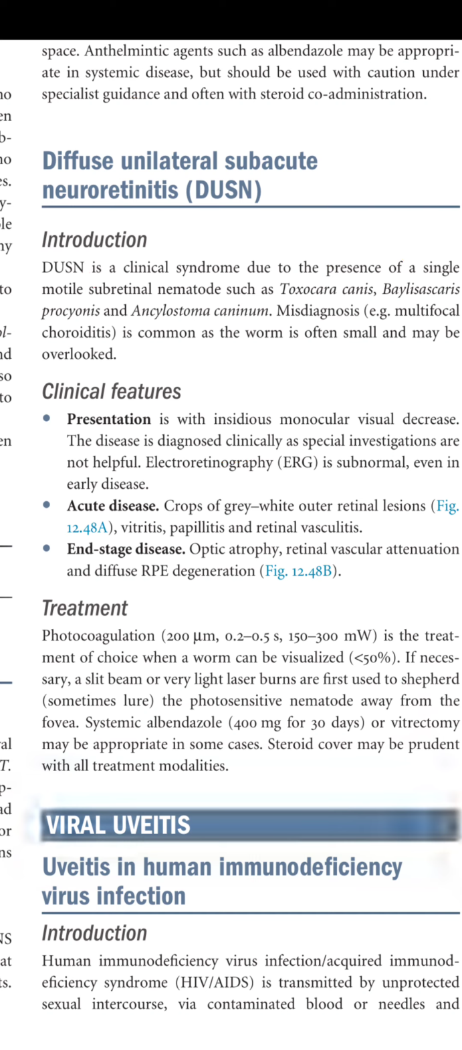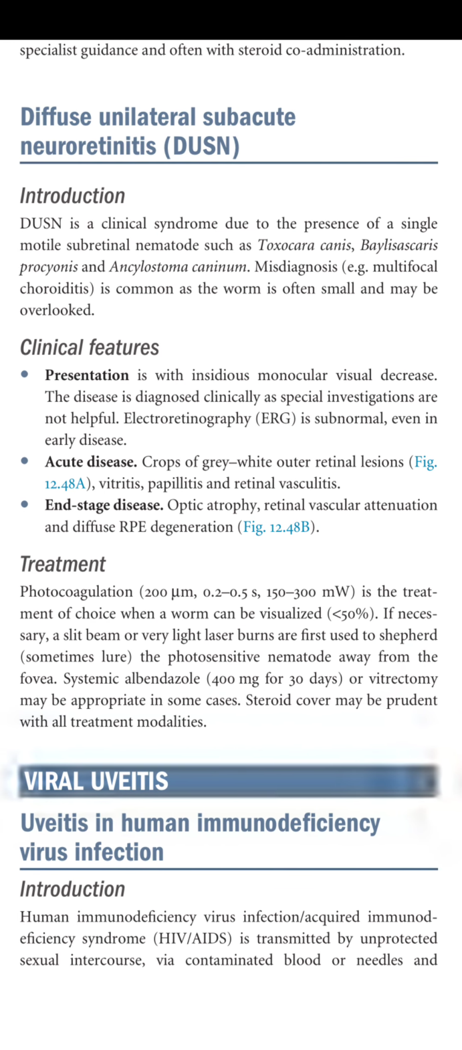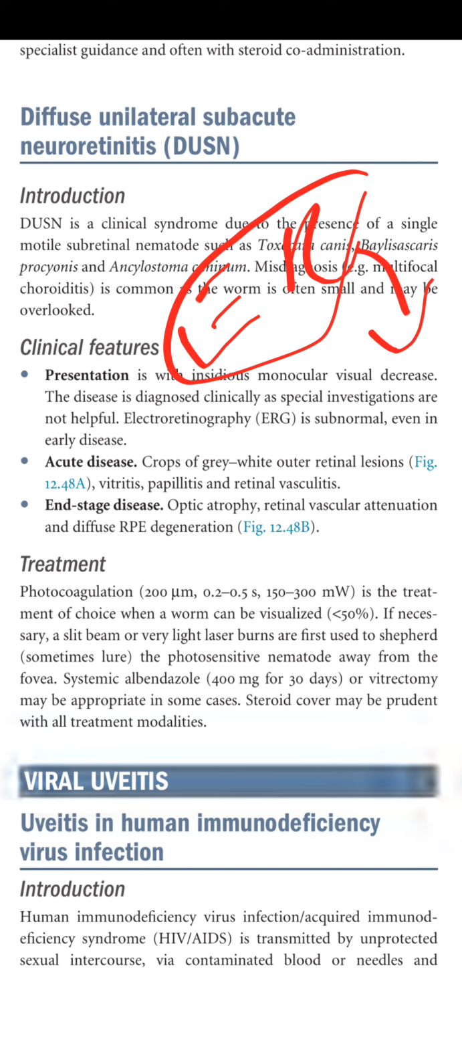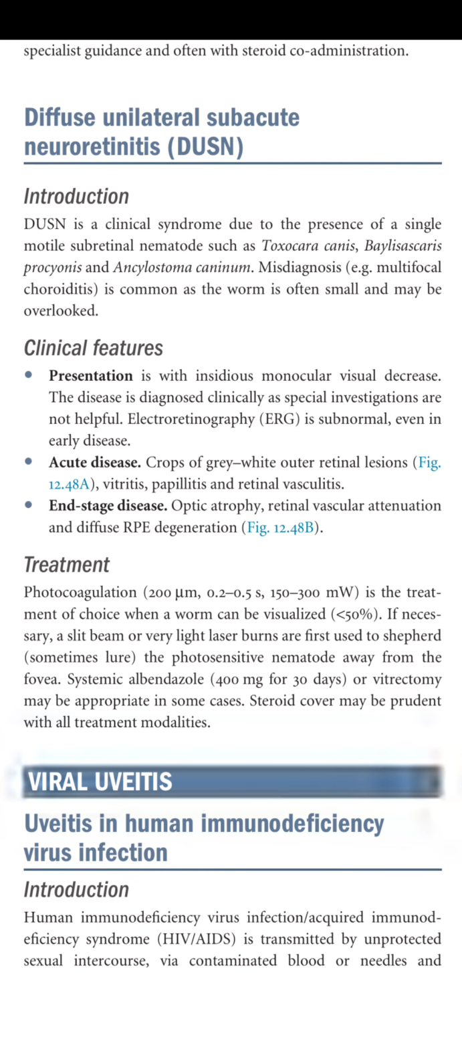So what are the clinical features? Presentation is with insidious monocular visual decrease. The disease is diagnosed clinically as special investigations are not helpful. ERG is subnormal even in early disease. So ERG is abnormal, and there is a monocular decrease in visual acuity. In acute disease, there are crops of gray-white outer retinal lesions. There can be vitritis, inflammation of the vitreous. There can be papillitis and retinal vasculitis. End stage disease includes optic atrophy, retinal vascular attenuation, and diffuse RPE degeneration.